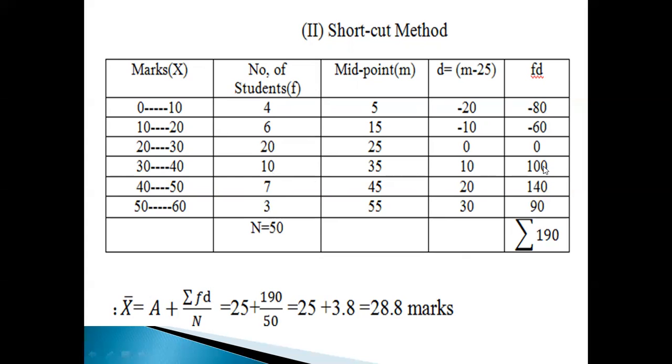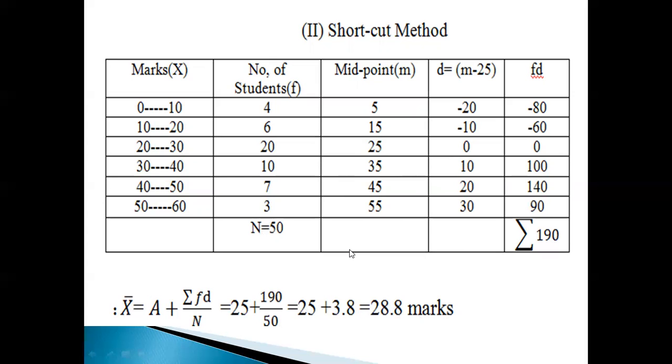And then these are plus, that is 380 plus. 380 minus 190, we are going to get plus 190. The greater number has the plus sign. This is the lesser number, so minus. So x bar is equal to A, which we have taken as assumed mean 25, plus sigma fd by n. 190 divided by 50, how much? 3.8. 25 plus 3.8 is equal to 28.8.